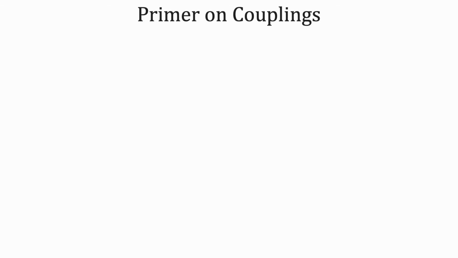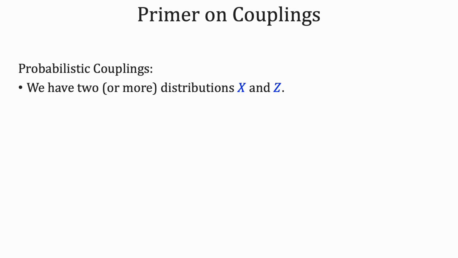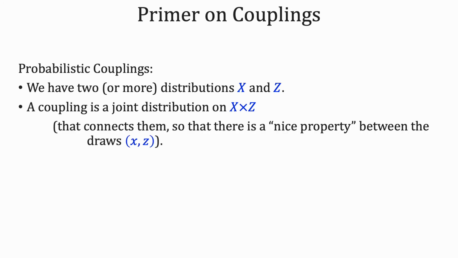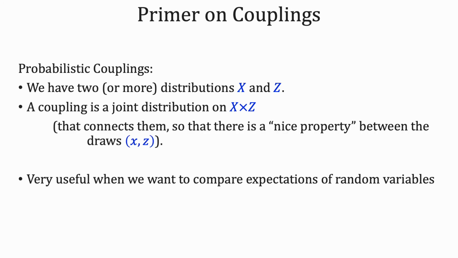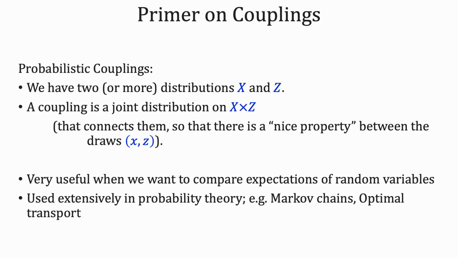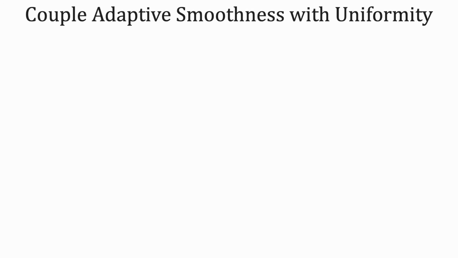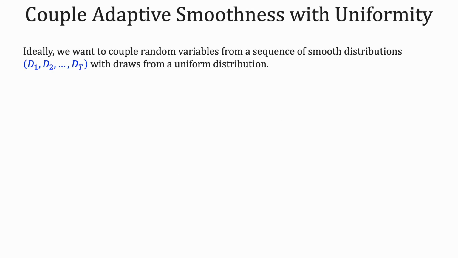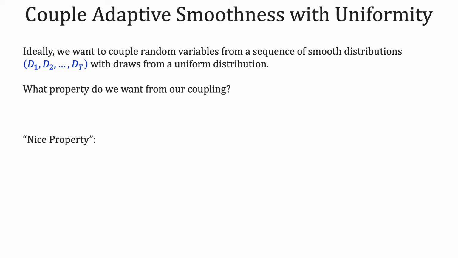Towards a solution, let's quickly recall the notion of couplings. A coupling between two distributions x and z is a joint distribution such that the first margin is distributed according to x and the second margin is distributed according to z. Usually, we want to have a nice property between the draws x and z. This notion is useful when we want to compare expectations of random variables. And this is extensively used in probability theory, for example in the theory of Markov chains and in optimal transport. The main technique we'll use to prove our result is to couple smooth adaptive adversaries with samples from the uniform distribution. What property do we want from our coupling?